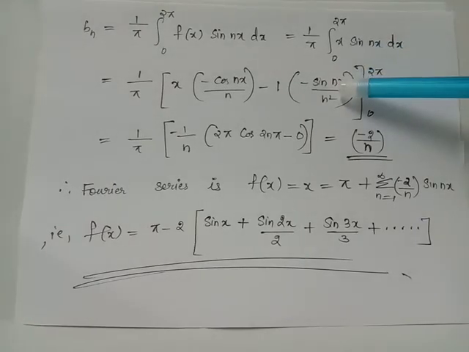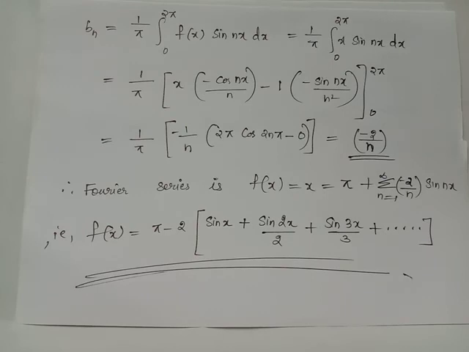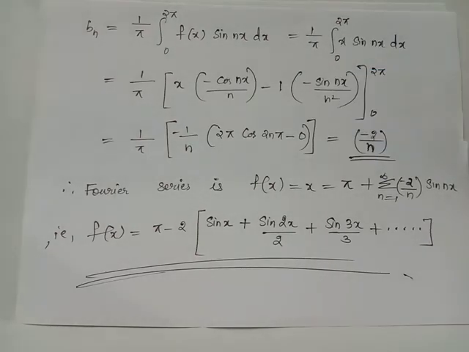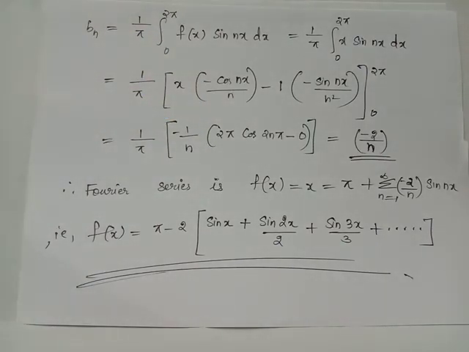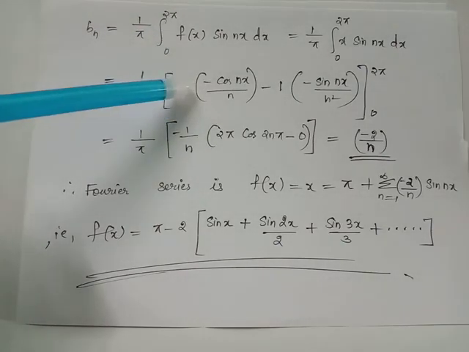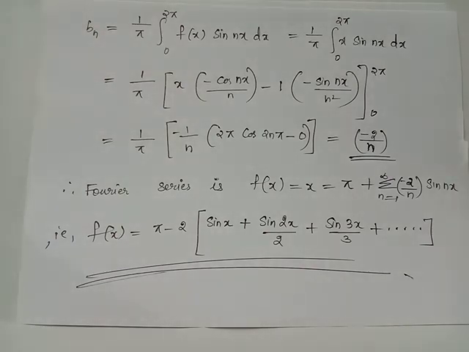Here when you give x equals 2 pi, you will get 0. Again when you give lower limit x equals 0, this term will become 0. So this is the only term which will give you non-zero answer. When you give x equals 0, this will become 0. When you give upper limit x equals 2 pi, it becomes minus 1 by n times 2 pi cos 2n pi. We have cos 2n pi equals 1 and pi and pi can be cancelled. Thus we have bn equals minus 2 by n.